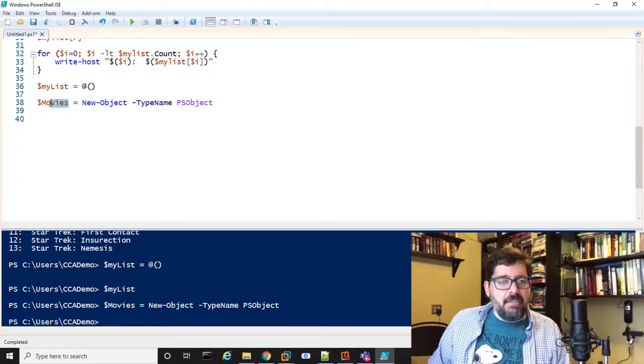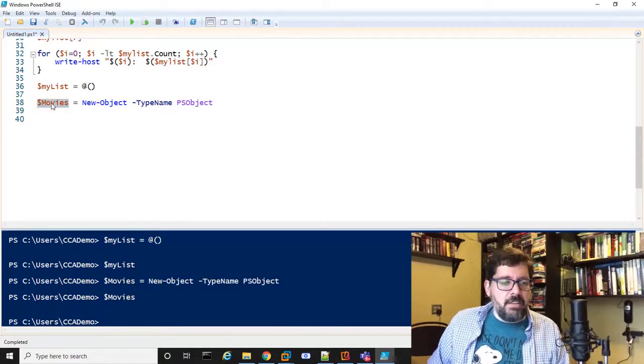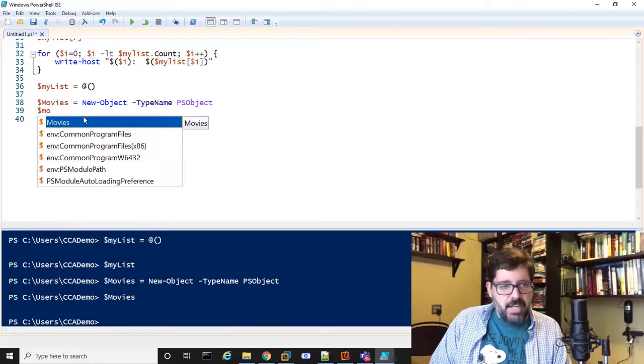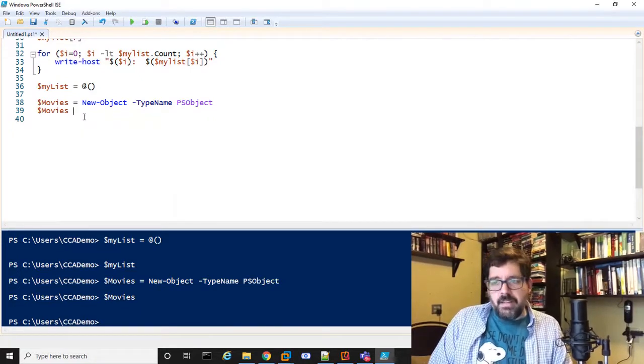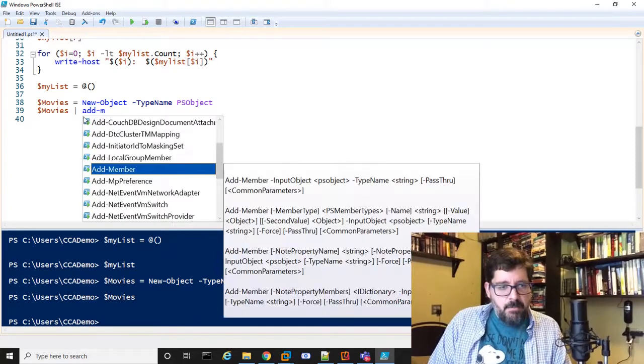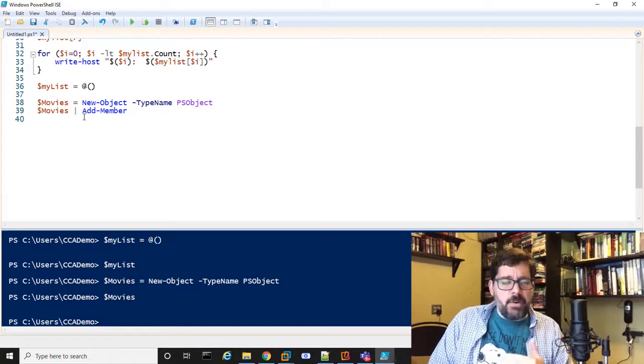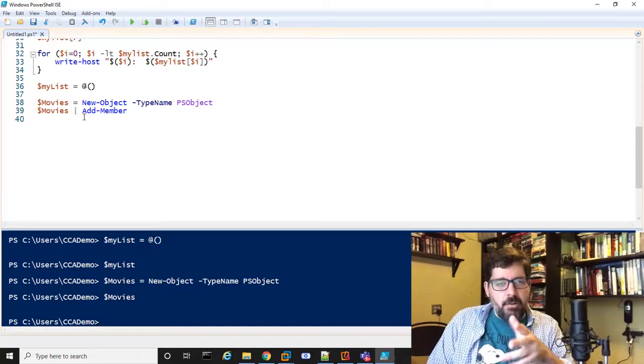So now I have an object called movies. There's nothing in it, right? It doesn't really have anything yet. So I'm going to start constructing that object. We're going to do movies, and we're going to pipe movies into a different command, which is add member. Add member is going to add a member, or add something, to that object, right?